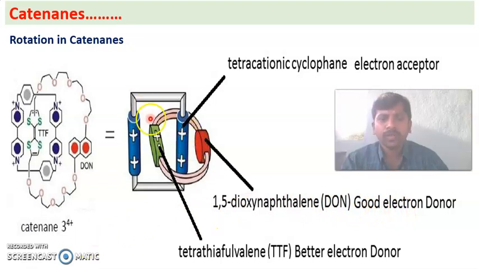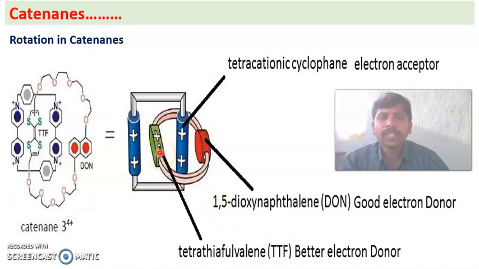So this cation has two rings. The first macrocycle has electron accepting property, and the second ring, the asymmetric ring, has two recognition sites. One is TTF, the other is DON. TTF is a better electron donor when compared to dioxynaphthalene. For stability, the better electron donor will always be in the middle. Now TTF is the better electron donor, so it is present.